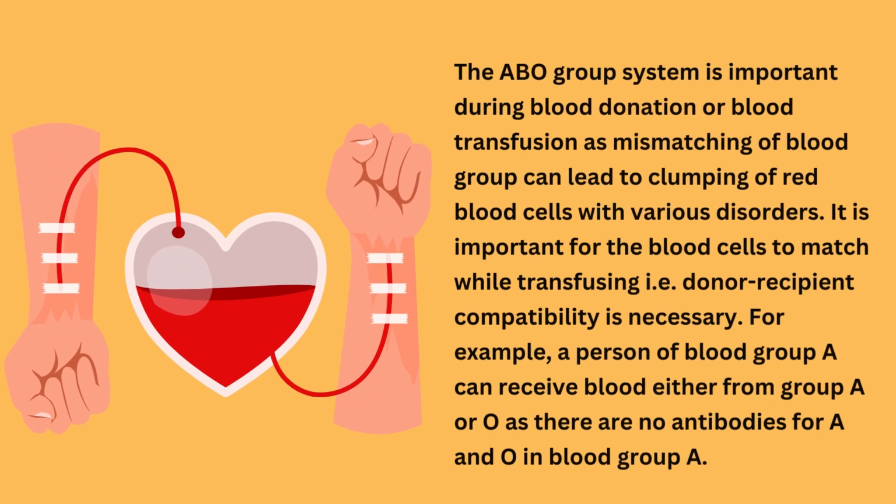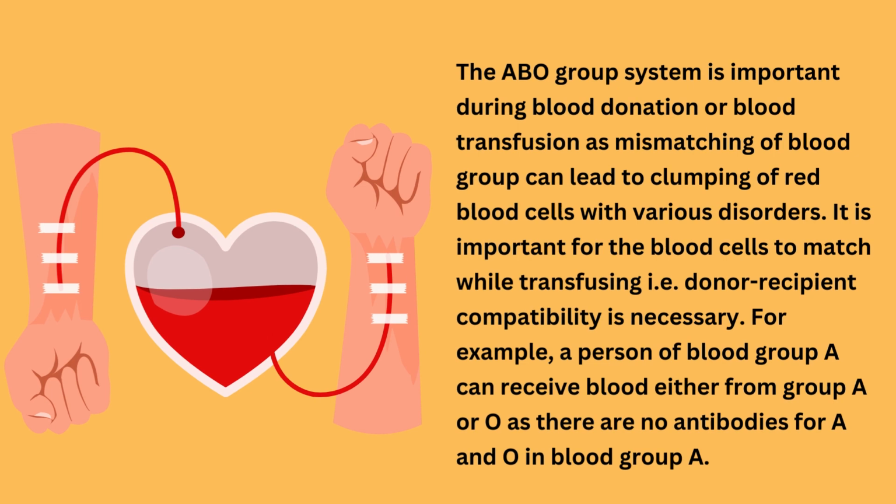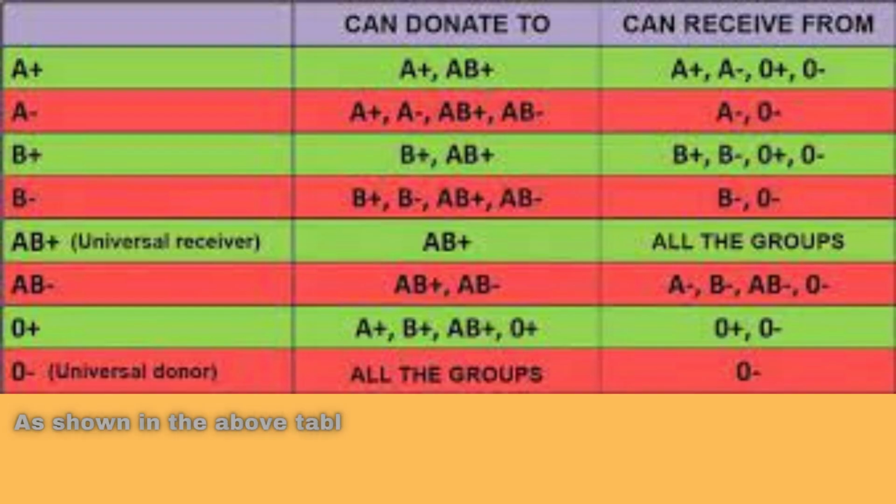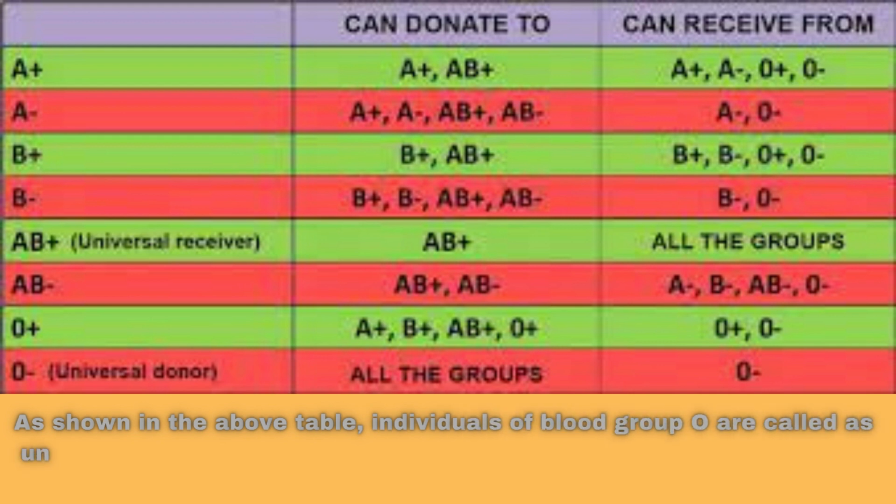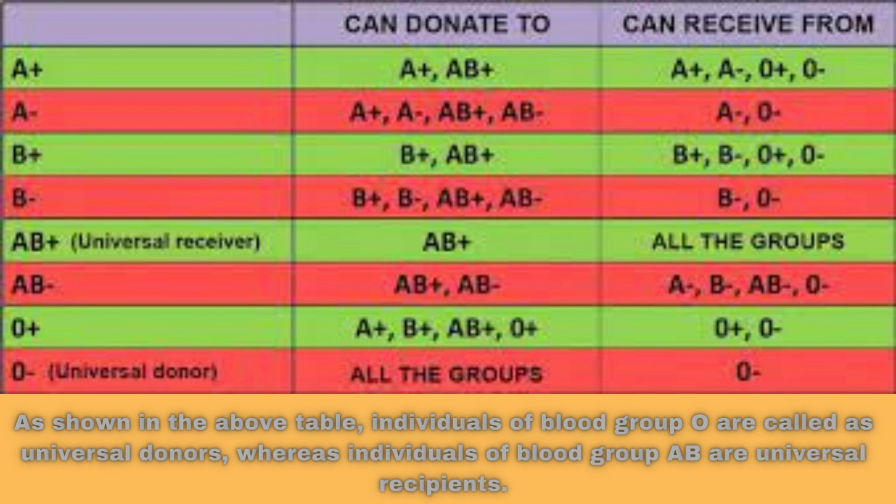The ABO group system is important during blood donation or blood transfusion, as mismatching of blood group can lead to clumping of red blood cells with various disorders. It is important for the blood groups to match while transfusing, i.e., donor-recipient compatibility is necessary. For example, a person of blood group A can receive blood either from group A or O, as there are no antibodies for A and O in blood group A. As shown in the above table, individuals of blood group O are called universal donors, whereas individuals of blood group AB are universal recipients.